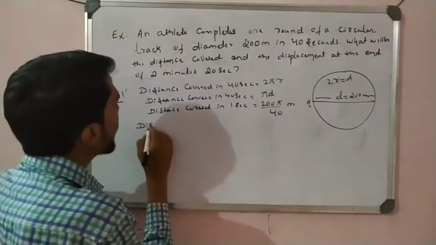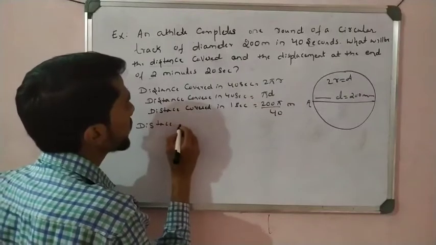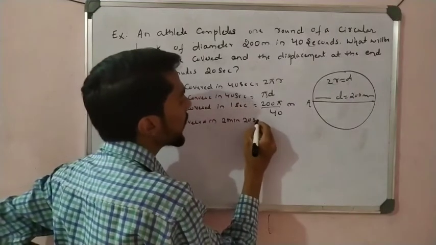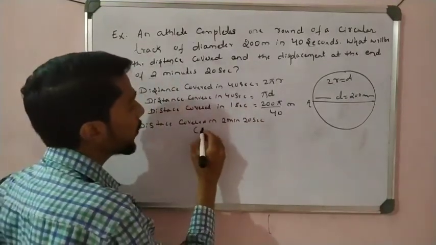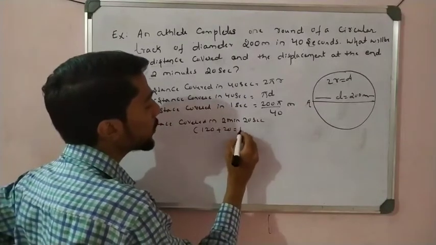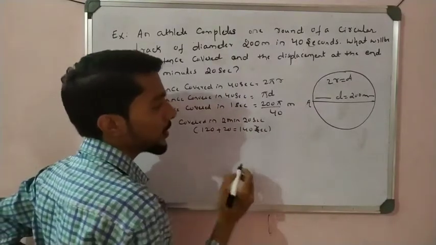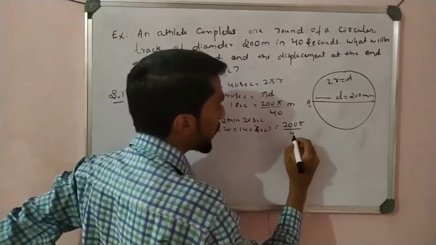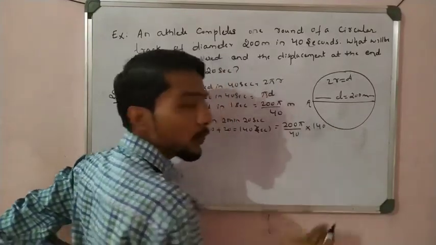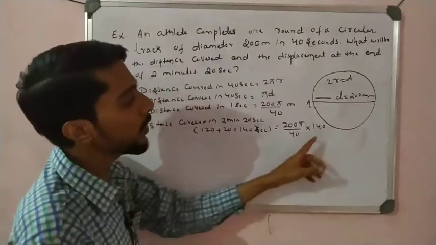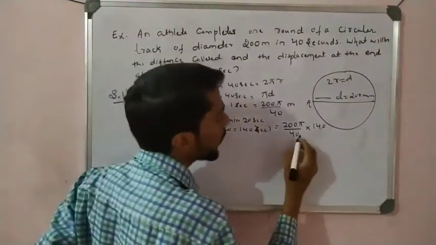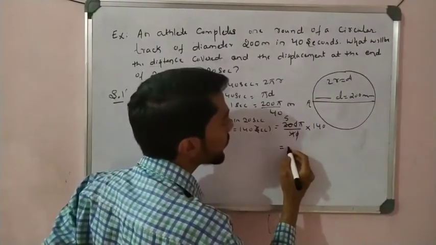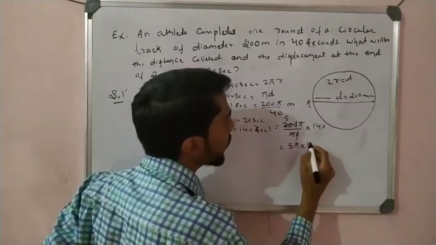Now I want to calculate the distance covered in 2 minutes 20 seconds. 2 minutes is 120 plus 20, so that is 140 seconds. For 1 second the distance covered is 200 pi by 40, so for 140 seconds it is 200 pi by 40 into 140. The zeros cancel, and we get 5 pi into 140.